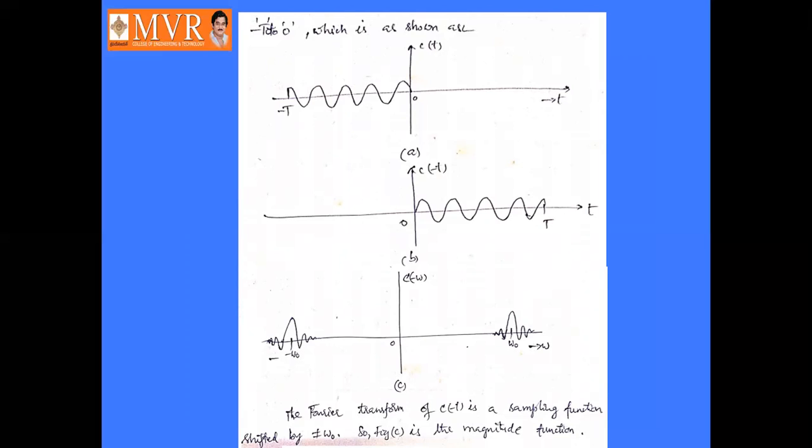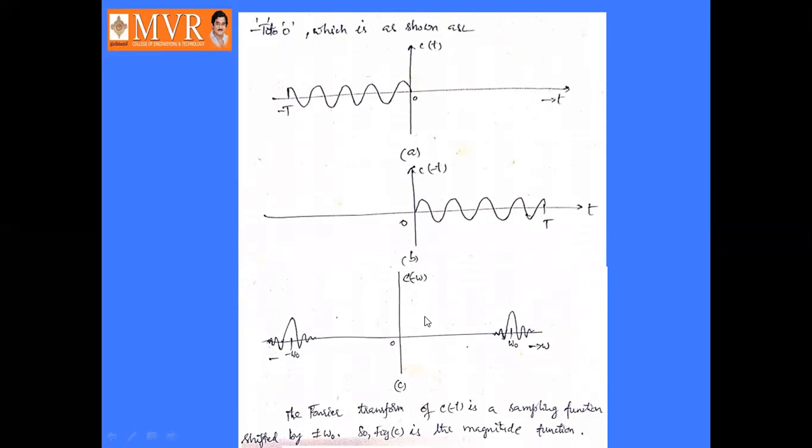Now you will see c of minus omega, which is the transformation of c of minus t. It is like this, varying from minus omega naught to plus omega naught. So this is the spectrum, the Fourier transform of c of minus t. The Fourier transform of c of minus t is a sampling function shifted by plus or minus omega naught. So figure C is a magnitude spectrum.